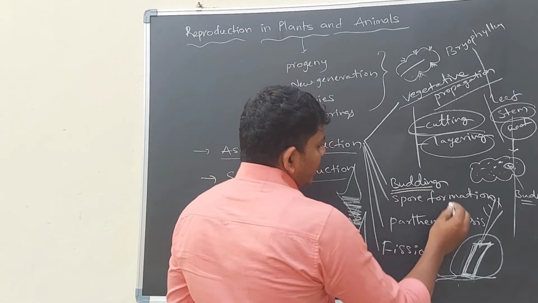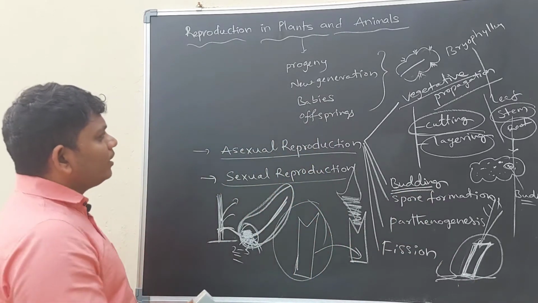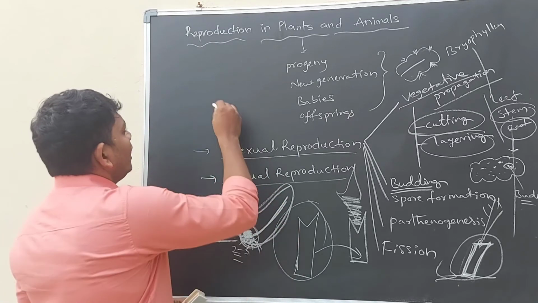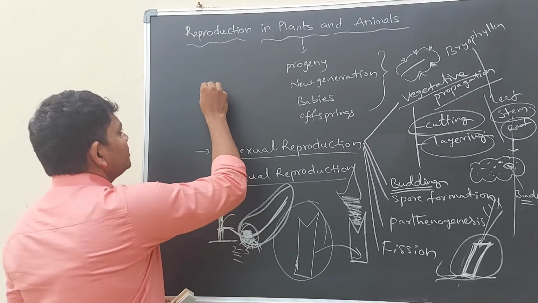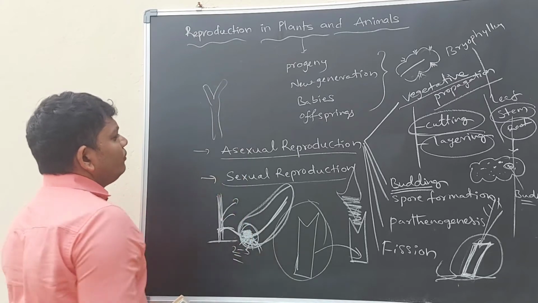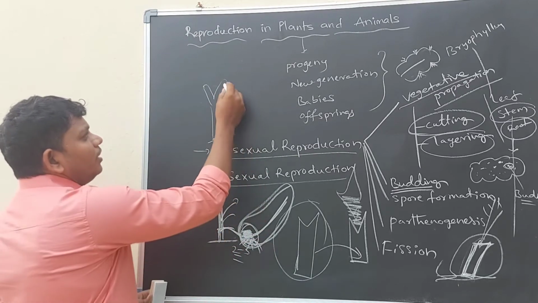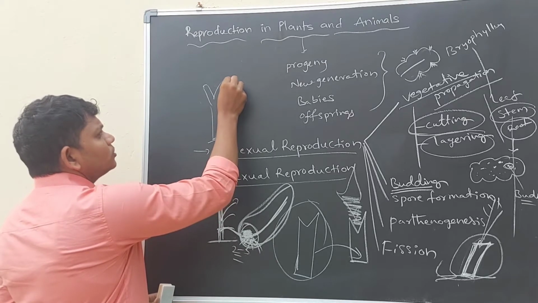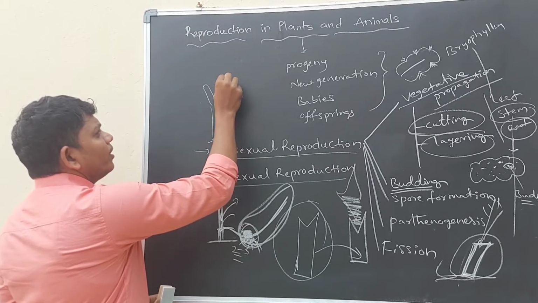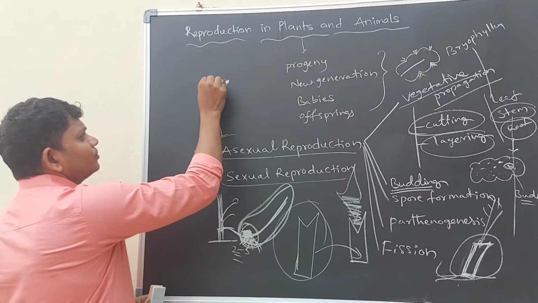And second thing, budding. For budding we have to take yeast. This is the best example for the budding process. Yeast is one type of fungus. It produces small bud-like structures on the surface.